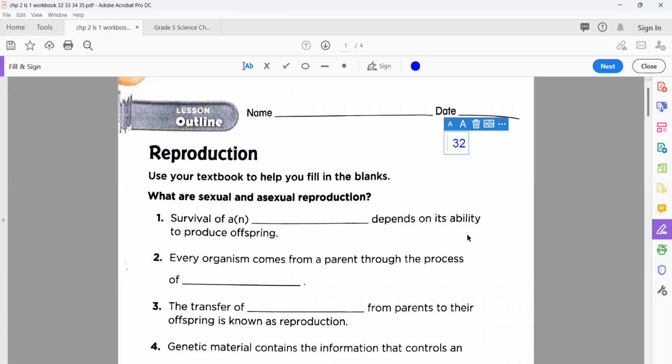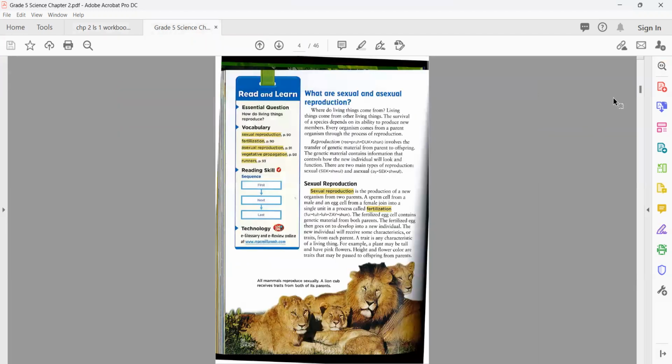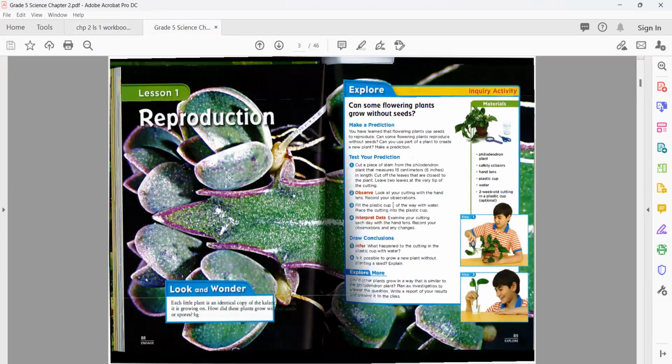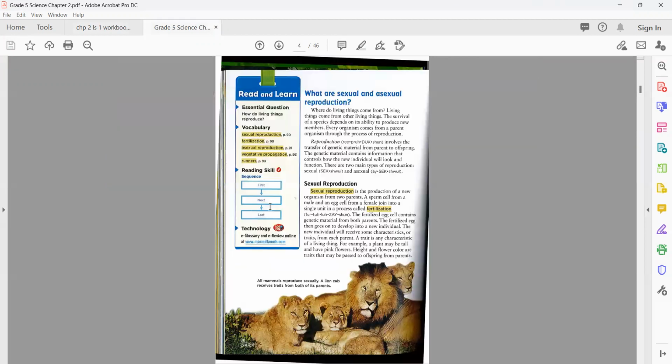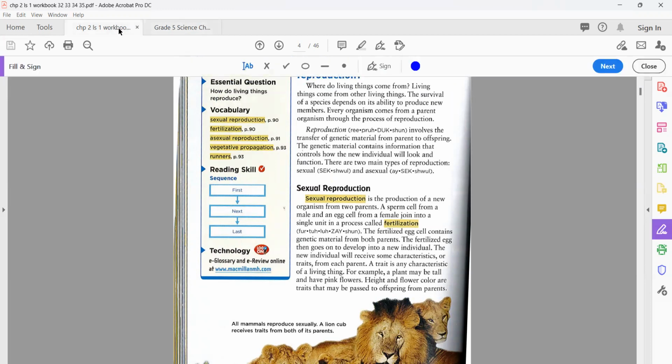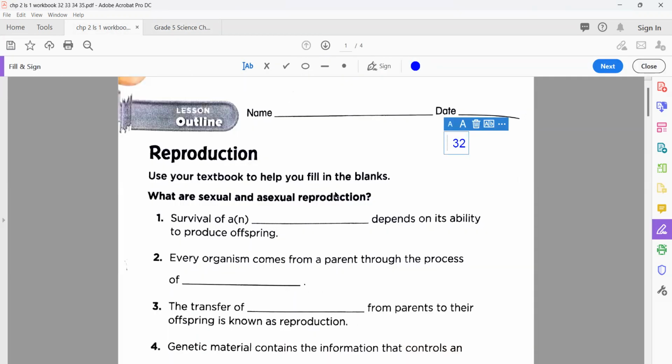So let's start to solve one by one, and also we're going to discuss this workbook with the lesson here, this lesson 1 that is about reproduction. From your textbook, page 88, and now the next is 82. So we're going to see what sexual and asexual reproduction are, and for work from your workbook, that is page 32. So let's see this one.